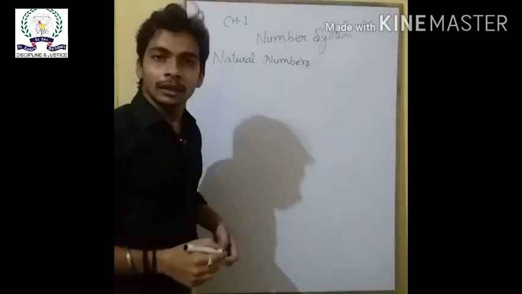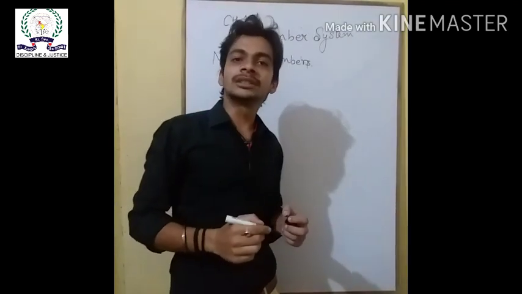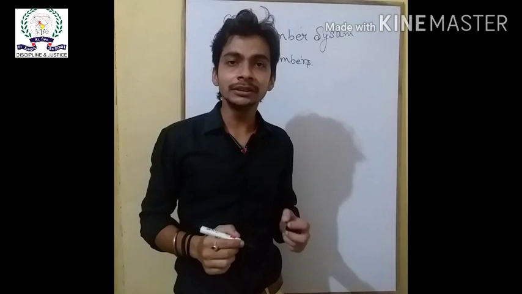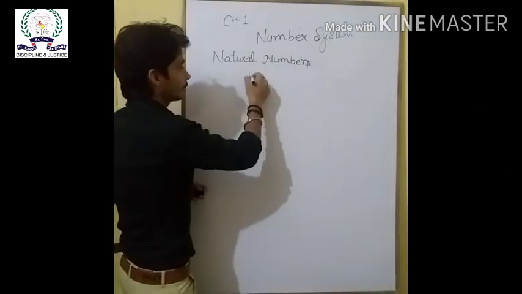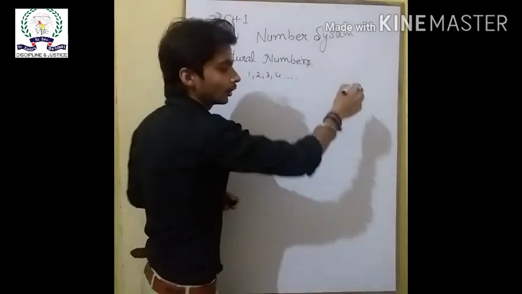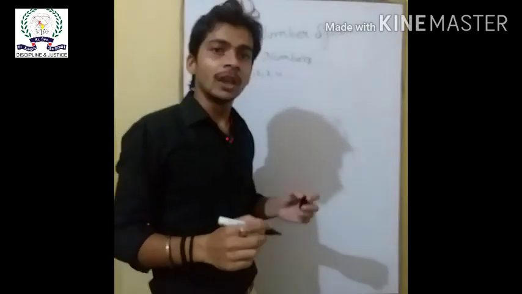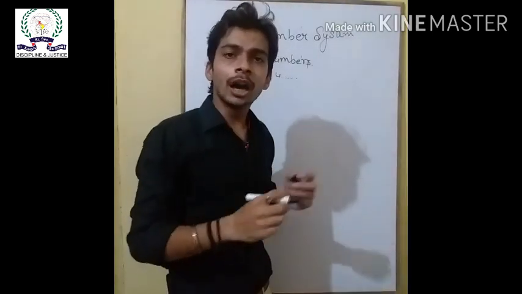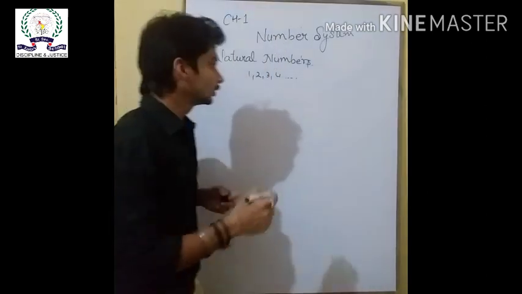According to the definition of natural numbers, all the counting numbers are called natural numbers. It means all the counting numbers starting from 1, 2, 3, 4 and so on. All these numbers are the natural numbers because we use them for counting. Now, the next topic is the whole numbers.